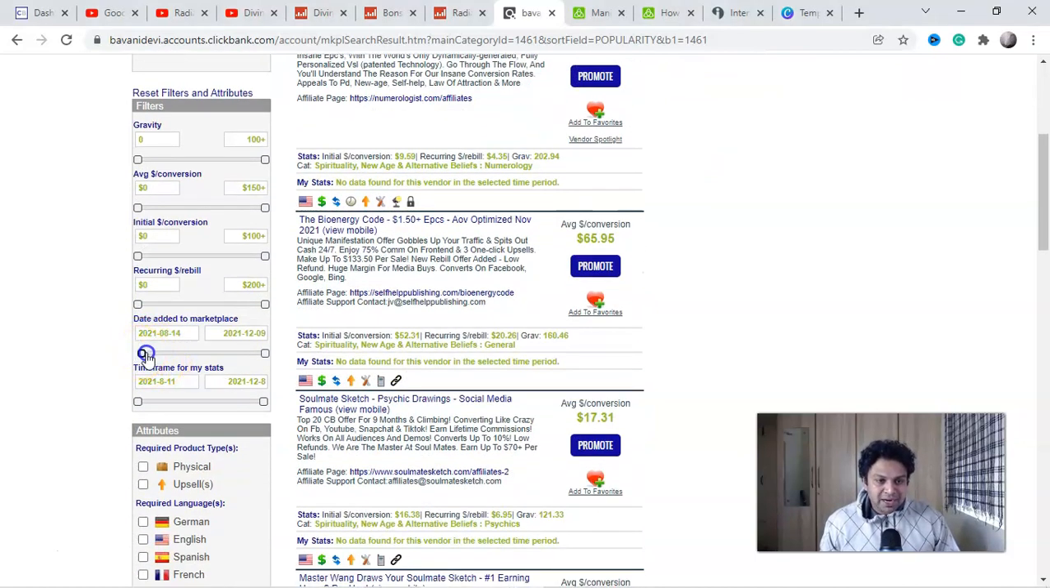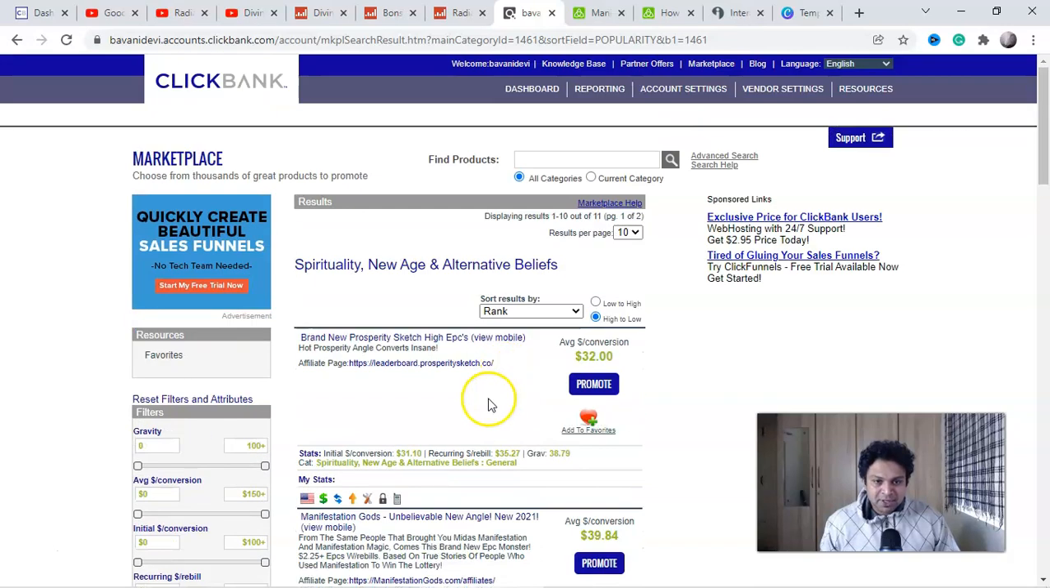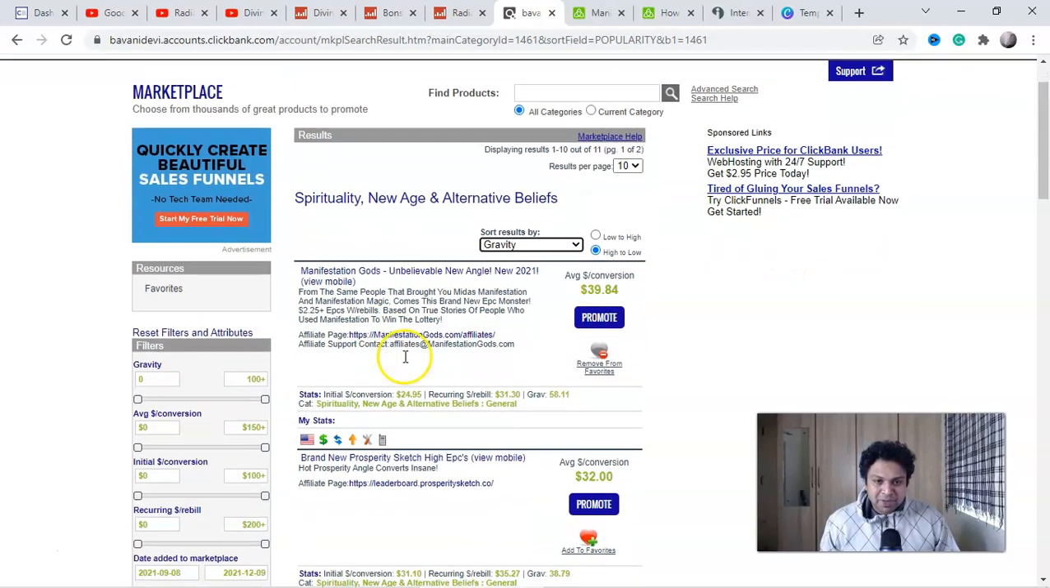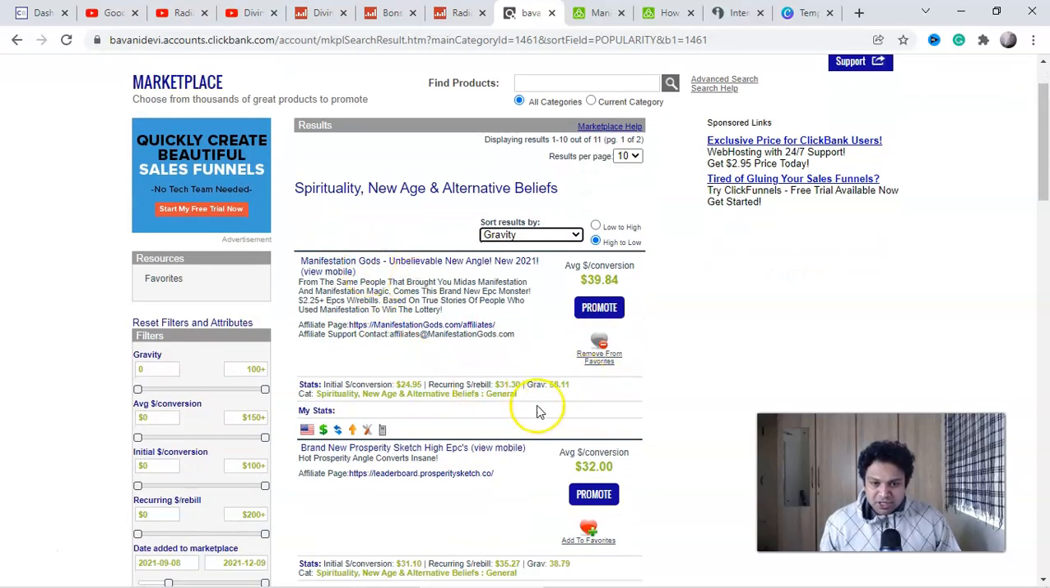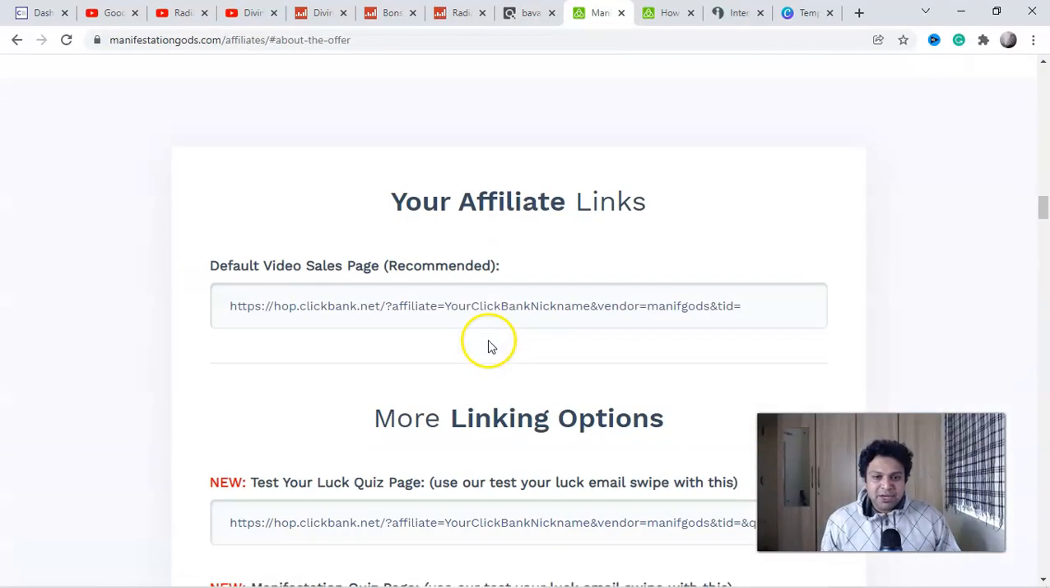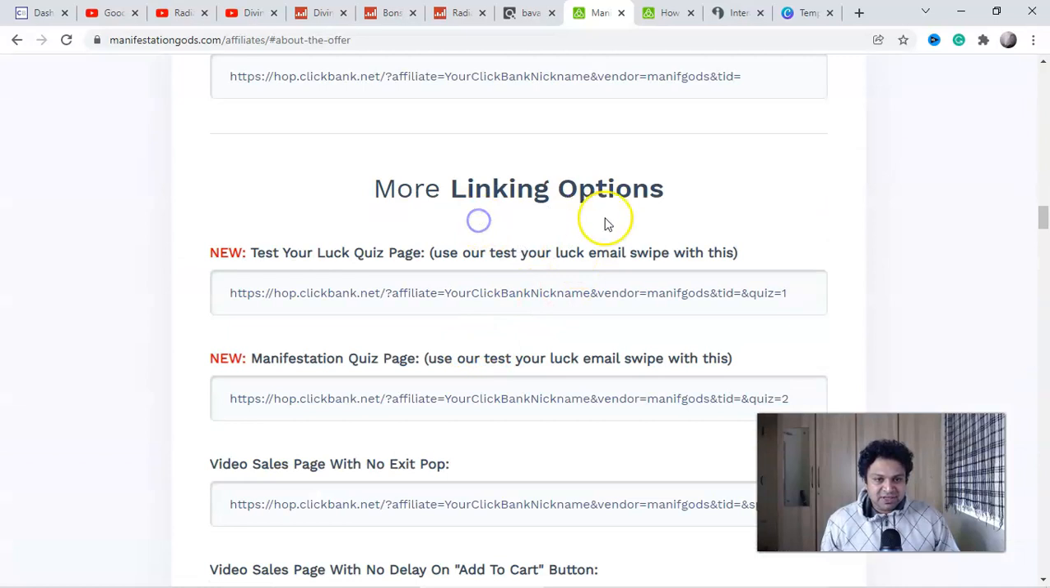So what I'm going to do, I just want a new product here, which is here with a gravity. Look at this, Manifestation God. It's a new product, recently added, and it has an initial conversion of $24, and the gravity is exactly like 50-60, which is good to promote. A gravity between 50 and 60 is good. You can see this is the product, and you can get all their affiliate links from here.